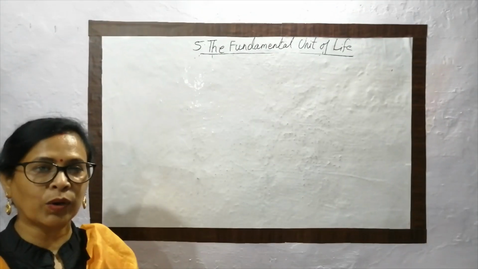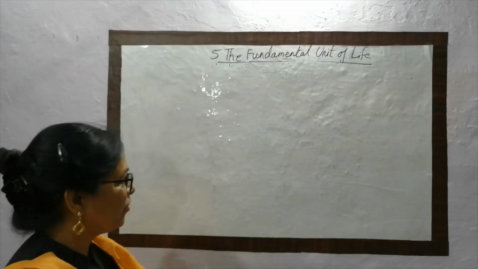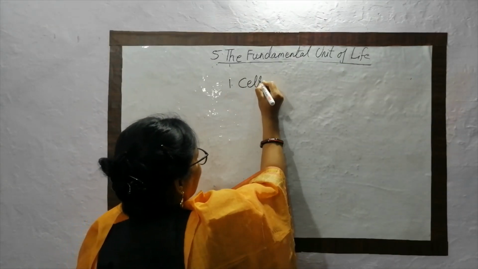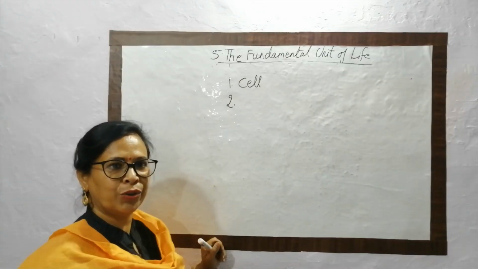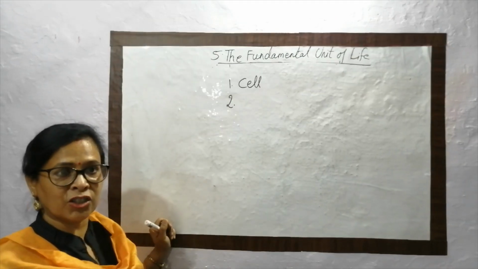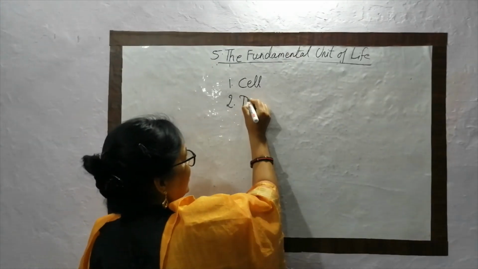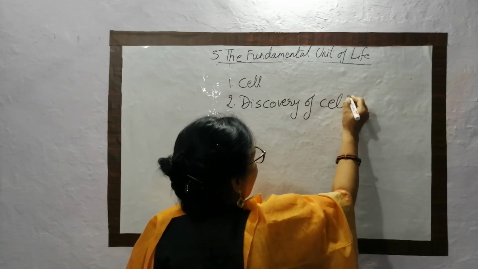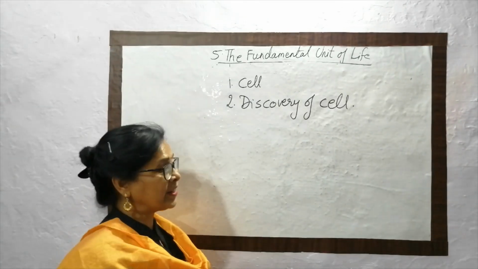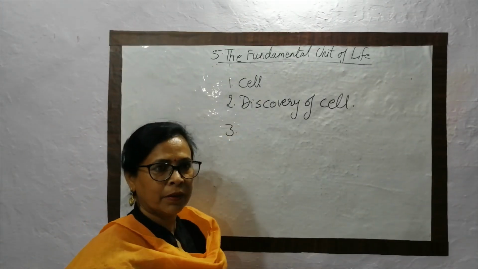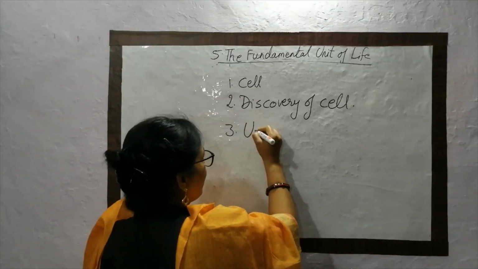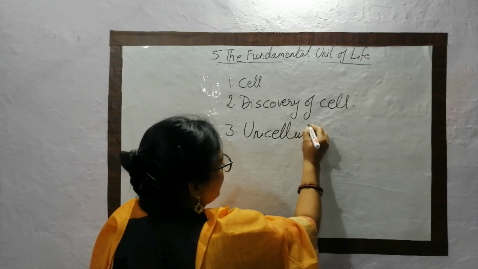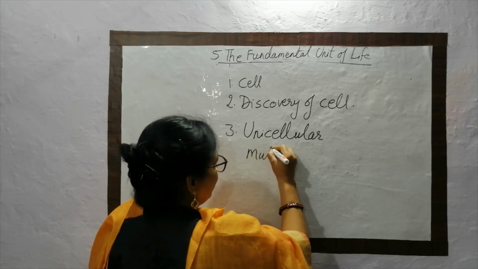Now let's rewind what went on today in the class. We know the meaning of the topic. Then we have the definition of the term called cell. Cell is the smallest structural and functional unit of the body. Who discovered the cell? Robert Hooke in 1664 discovered the cell from cork cambium, and afterwards we studied about the organism on the basis of the number of cells in the body, that is unicellular organism and multicellular organism.